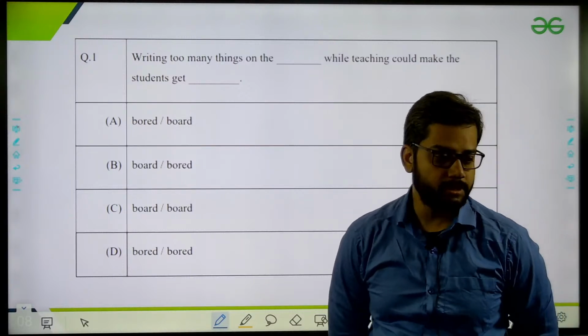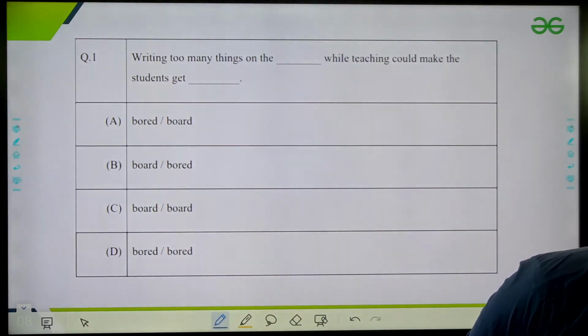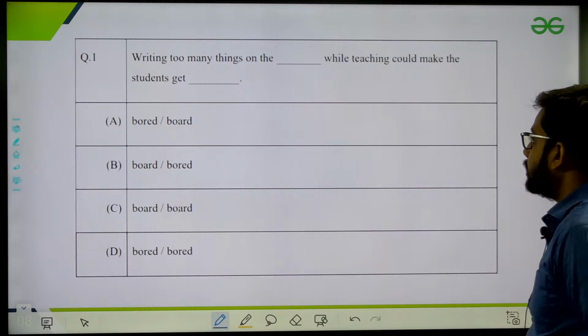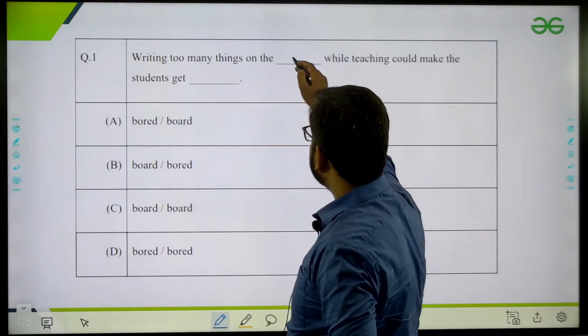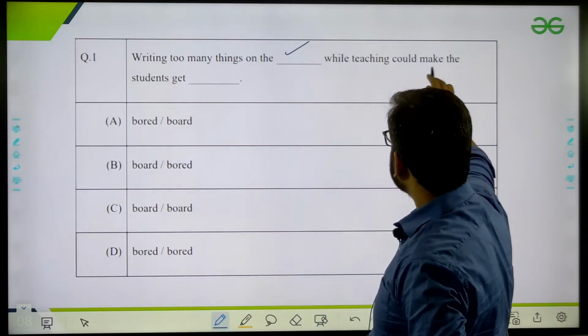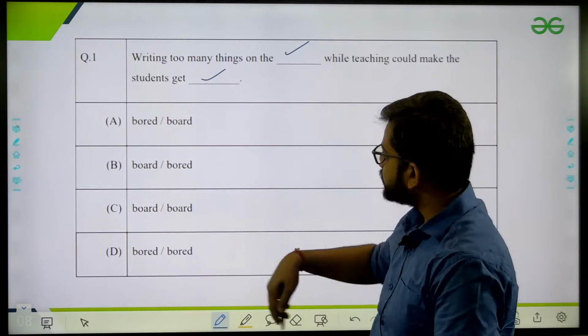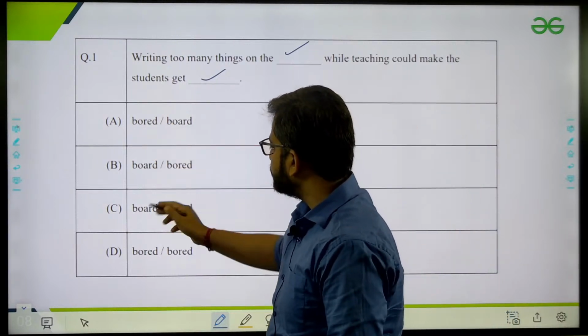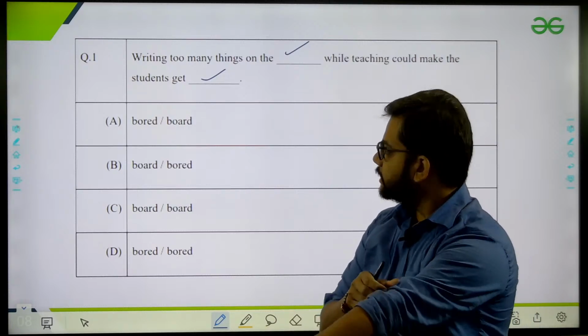Now can you see these questions on the board? Just tell me, can you see this question on the board? The question is: writing too many things on the blank while teaching would make students get. See the options: board. It means the words are identical. There is nothing new.